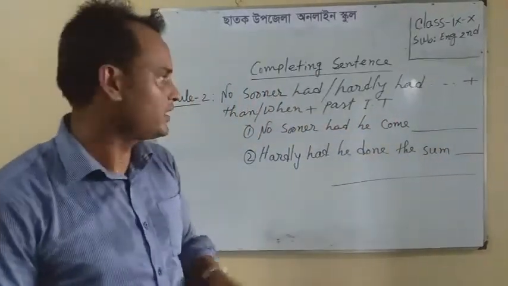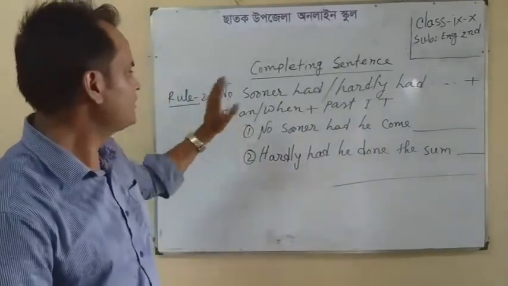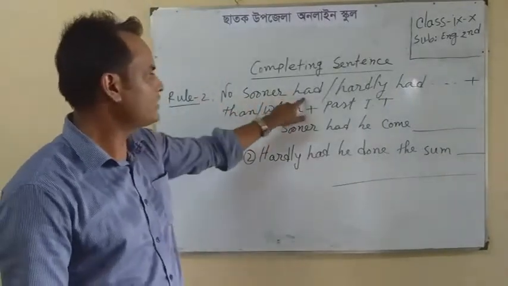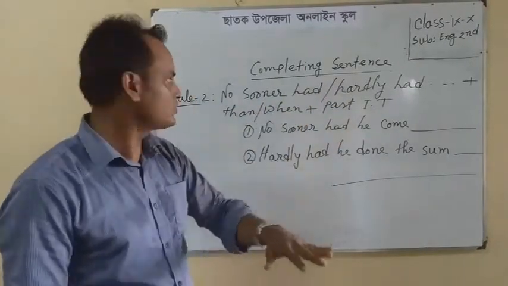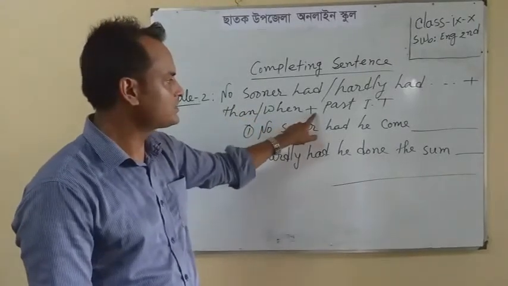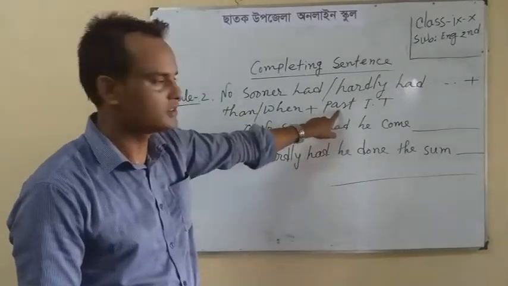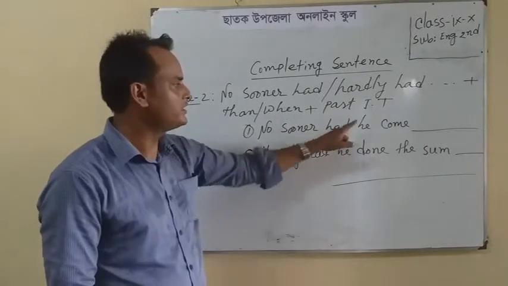Dear students, look at rule 2. I have written: if the sentence starts with no sooner had or hardly had, we shall complete this sentence with then or when plus any sentence of past indefinite tense. Here I have written an example: No sooner had he come.